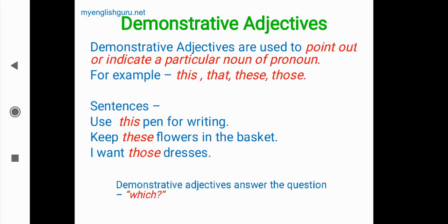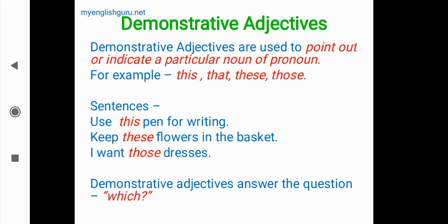Now demonstrative adjectives answer the question which. If you ask which in the sentence, then you will get the answer. This pen. Which pen? This pen. Which flowers? These flowers. Which dresses? Those dresses. Here you can get demonstrative adjectives.